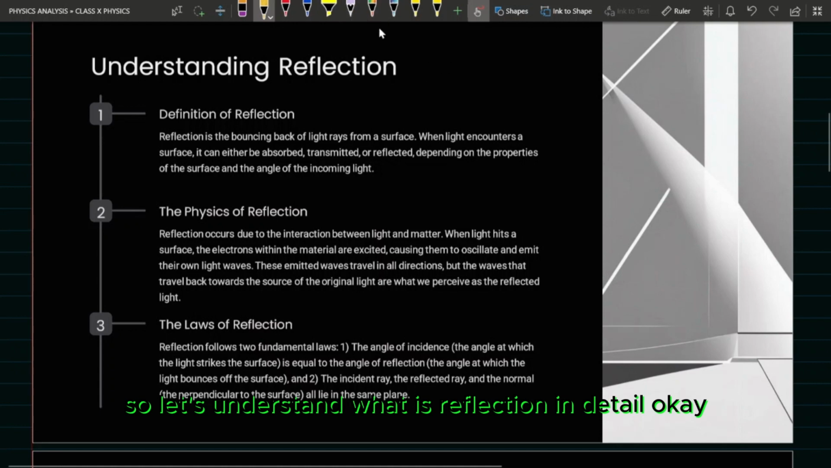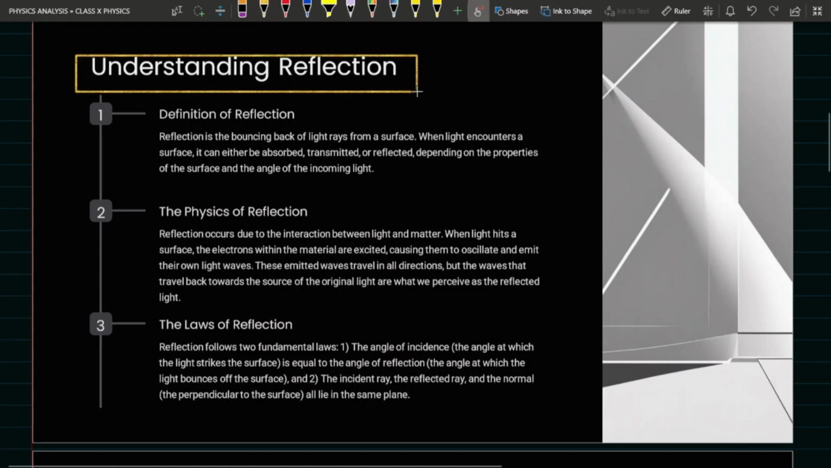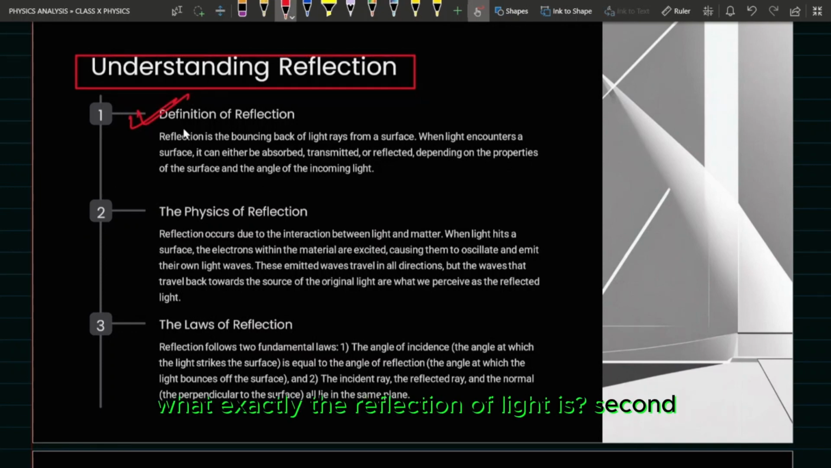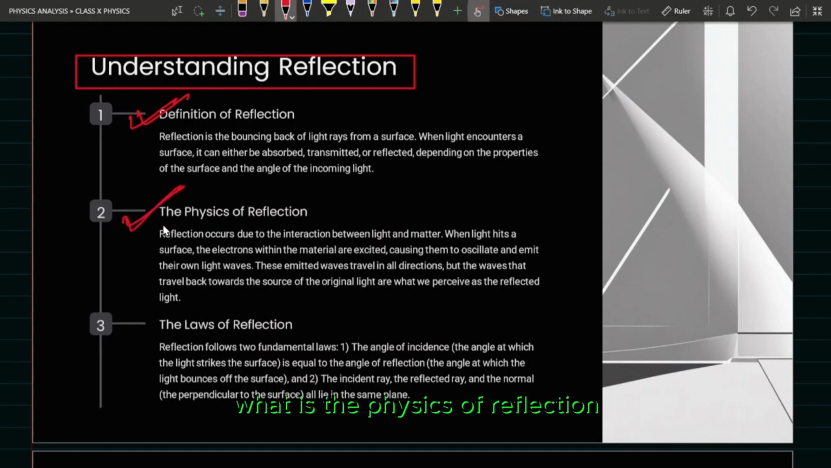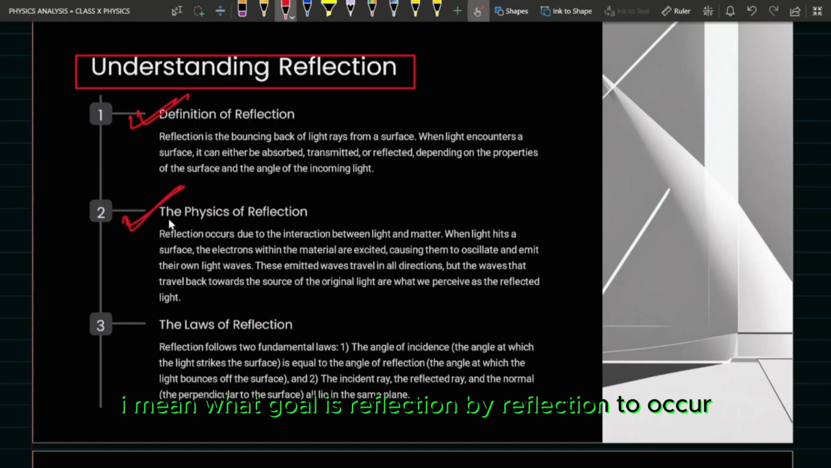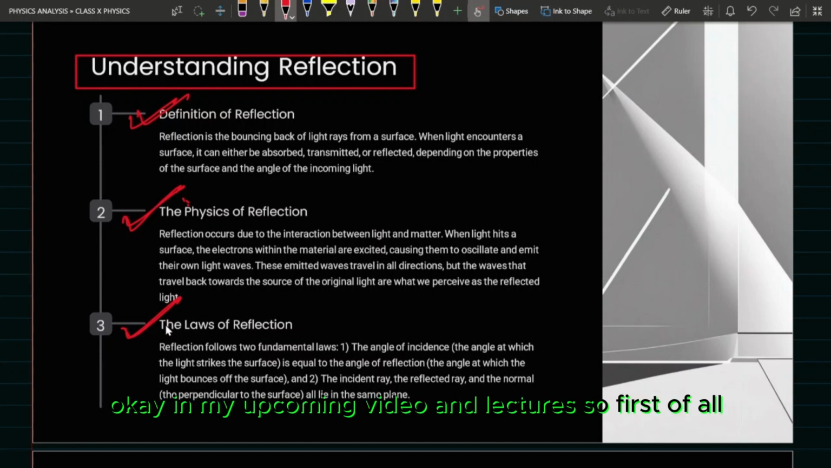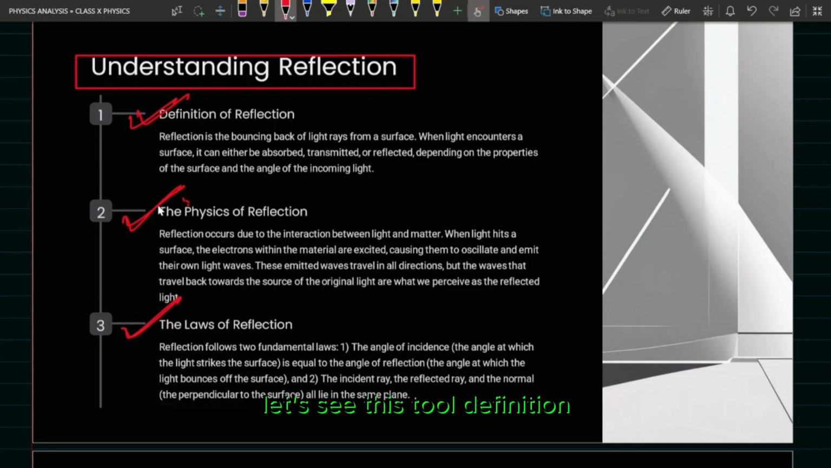So let's understand what reflection is in detail. Okay, इसको हम 3 भाग में कवर करेंगे. First, what exactly reflection of light is. Second, what is the physics of reflection? I mean, what causes reflection? Why does reflection occur? And third, the laws of reflection of light, which we will cover later in detail in my upcoming videos and lectures. So first of all, let's see these two.